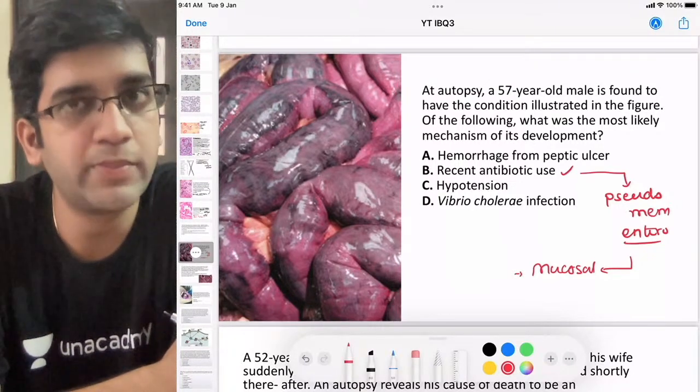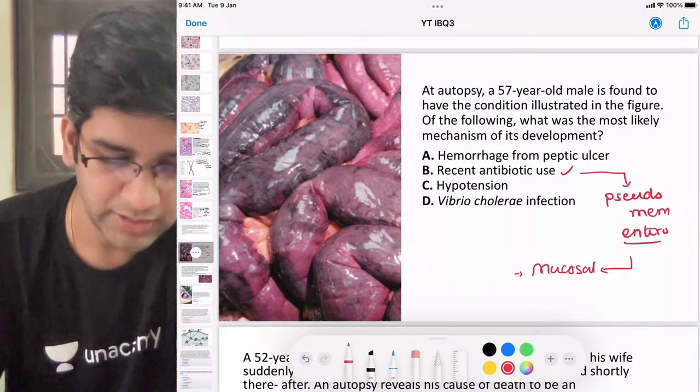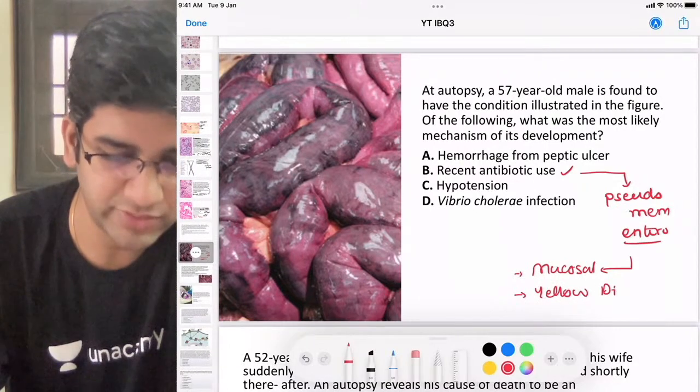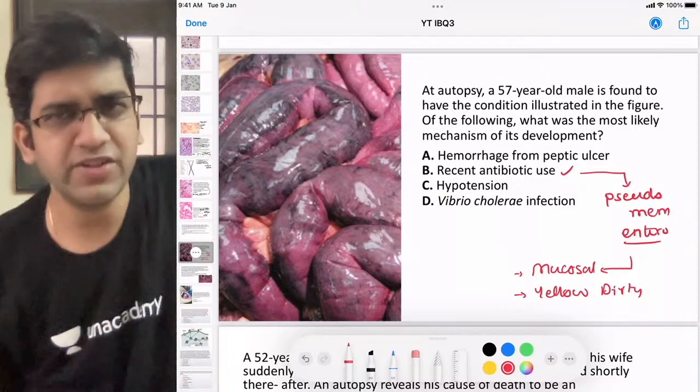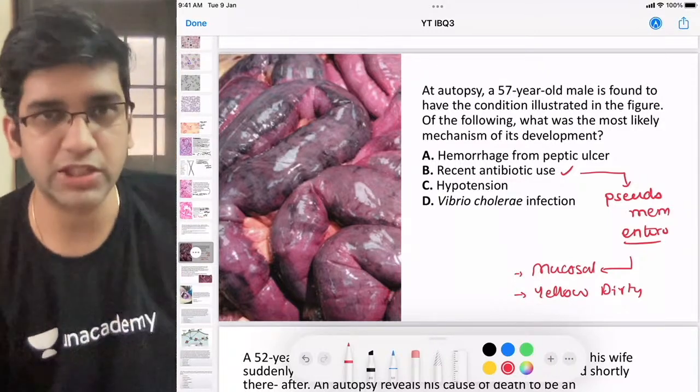The color of pseudomembrane is nothing but pus. It will be yellowish, dirty color, right? The color of the pseudomembrane will be yellow and will be dirty appearance. It's just pus, and the destroying cells will be a whitish, yellowish, dirty appearance. Pus filled area, right? So here I am not having a yellowish color.